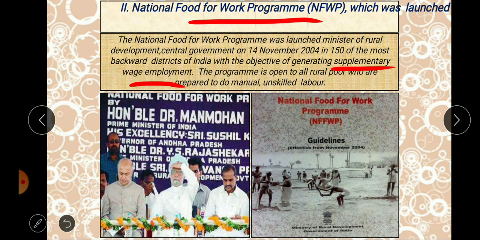Okay, the program is open to all. They did not say it is for one particular group alone. Open to all the rural poor people who are prepared to do manual and unskilled work.